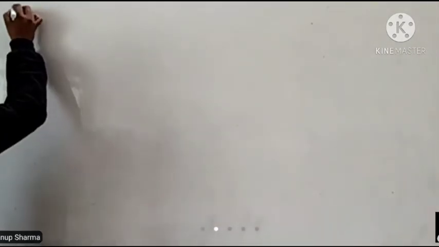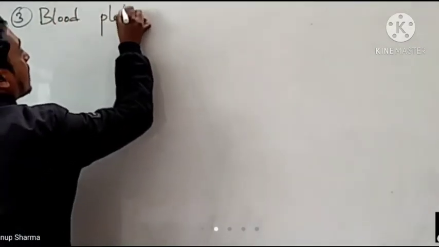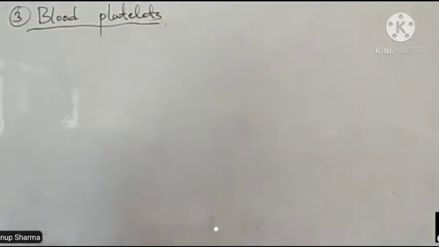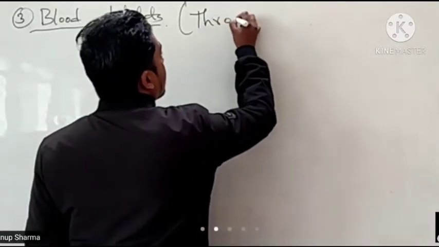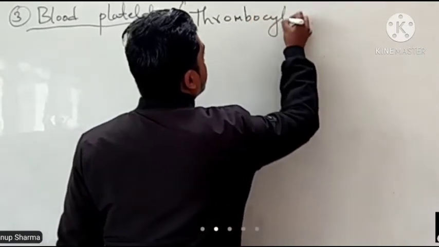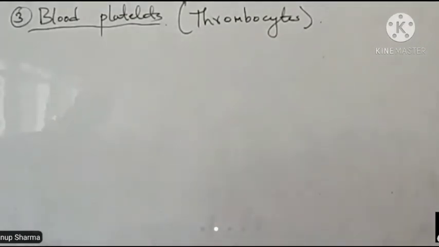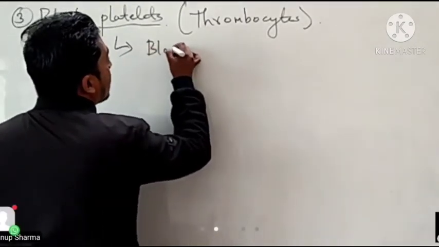The third one is blood platelets. It is also called thrombocytes. So what is it? Blood platelets help in blood clotting. And what is its function? It helps in blood clotting.